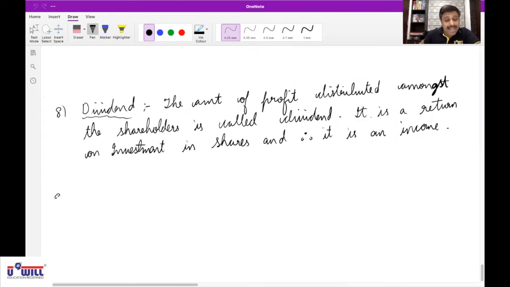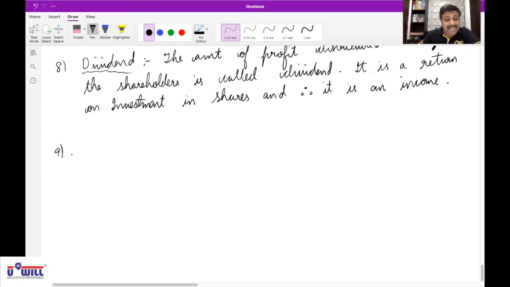Either you call them as miscellaneous expense or you call them as... what is this I have written? Can you read it?